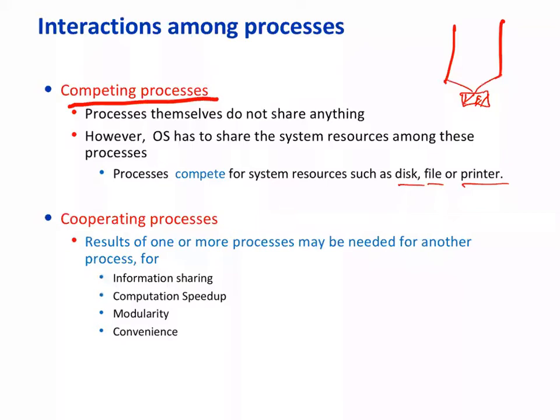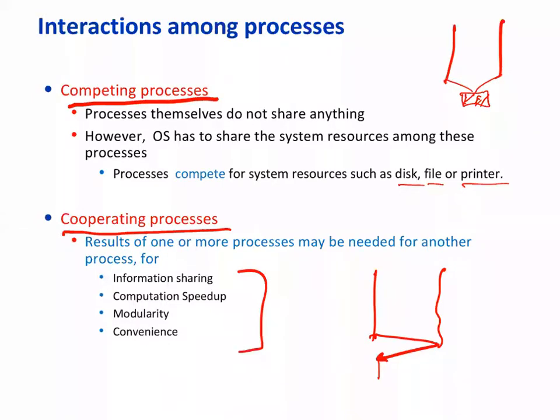There is also the other set of processes, cooperating processes, where together they complete a task. This is the P1 process, this is the P2 process. P1 may get blocked for some time, get information from the second process and continue execution, right? So they exchange information among each other. And this is required for various tasks.